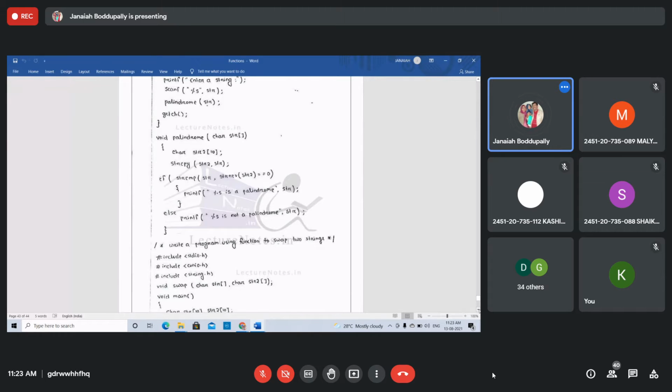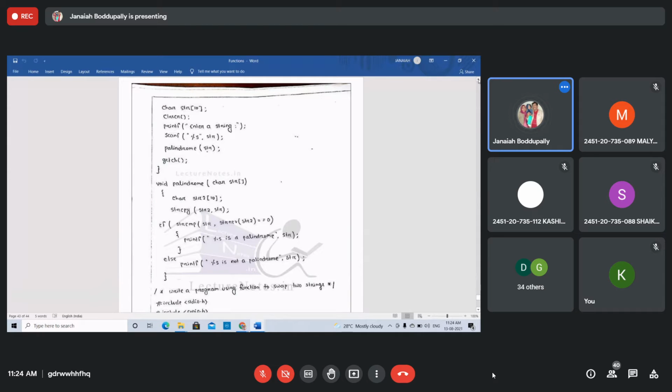In the comparison, strcmp compares the first string with the string reverse, which is of string 2. That's why it is copied to string 2. Equal to 0 means both are equal, then printf it is a palindrome, else printf it is not a palindrome. Understood? Writing strings in the function.